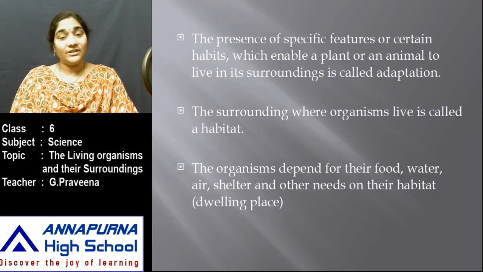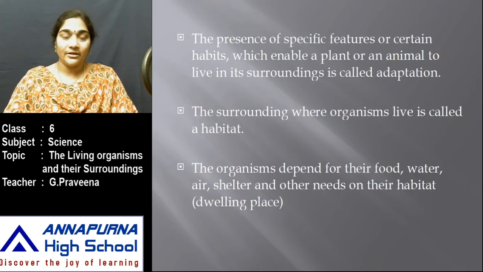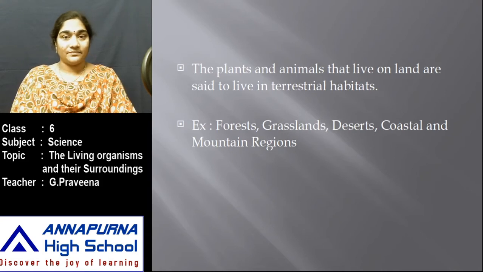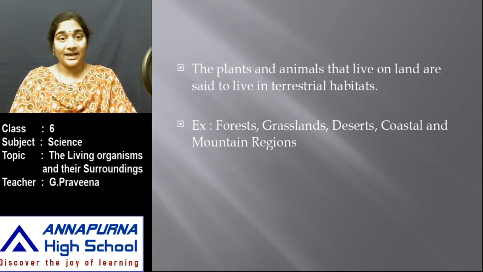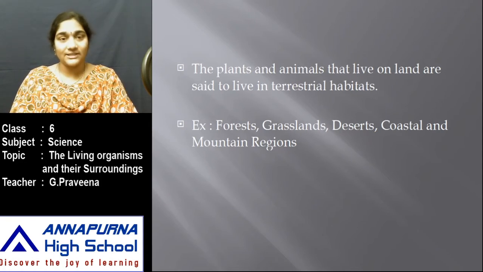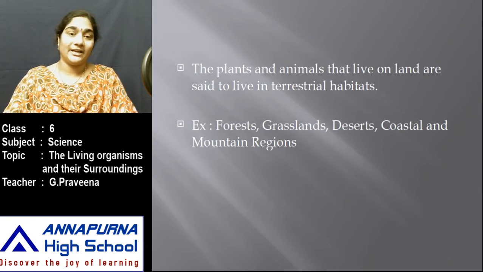Organisms depend on their habitat for their food, water, air, shelter and other needs. So this habitat we call a dwelling place. The plants and animals that live on land are said to live in terrestrial habitats, for example, forests, grasslands, deserts, coastal and mountain regions. You can find a wide variety of organisms living on these surfaces. As they live on land, we call it a terrestrial habitat.